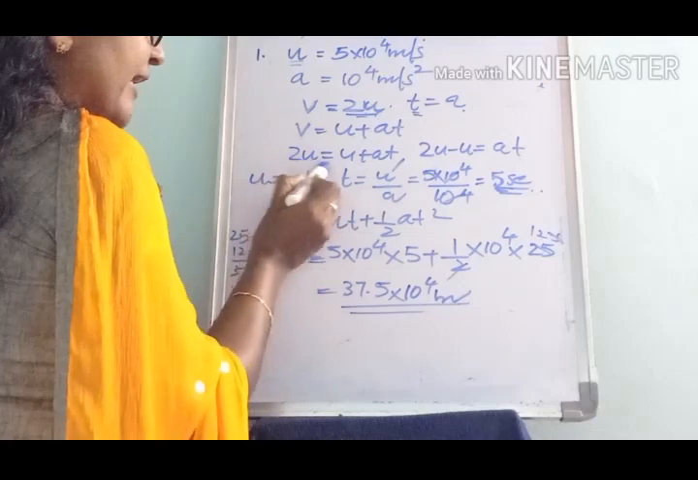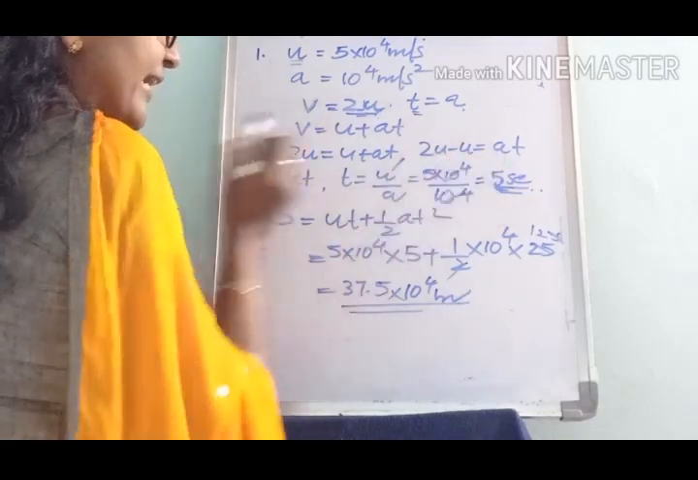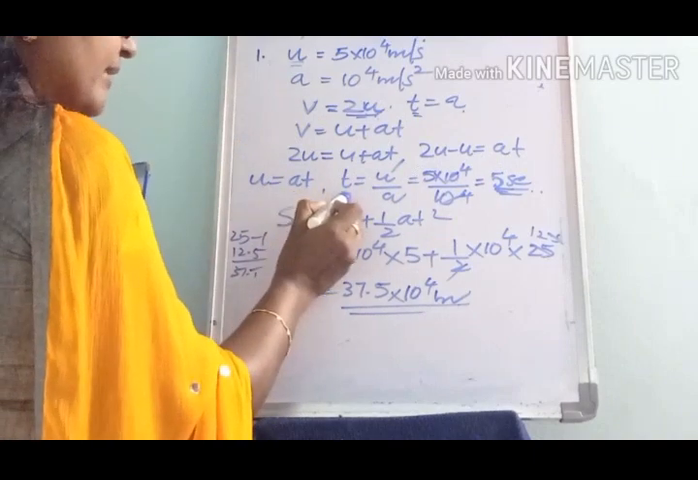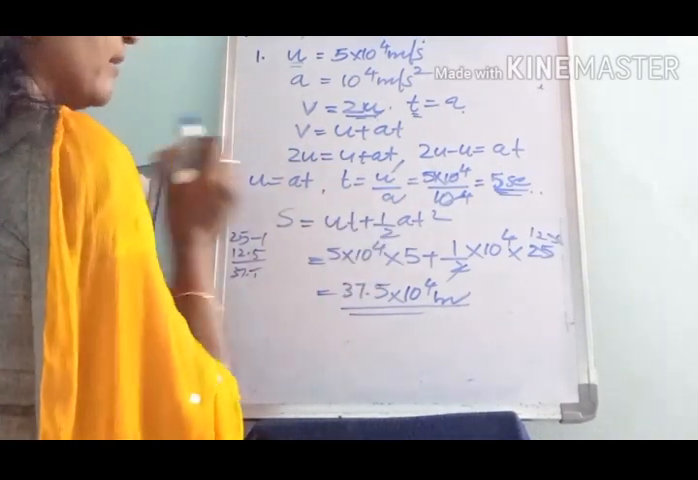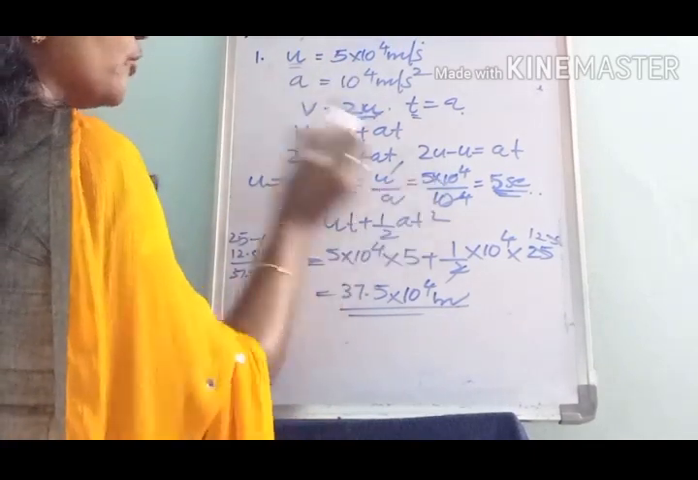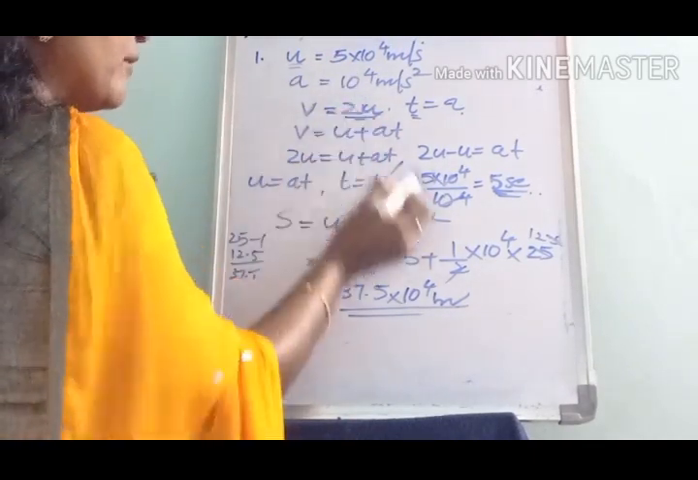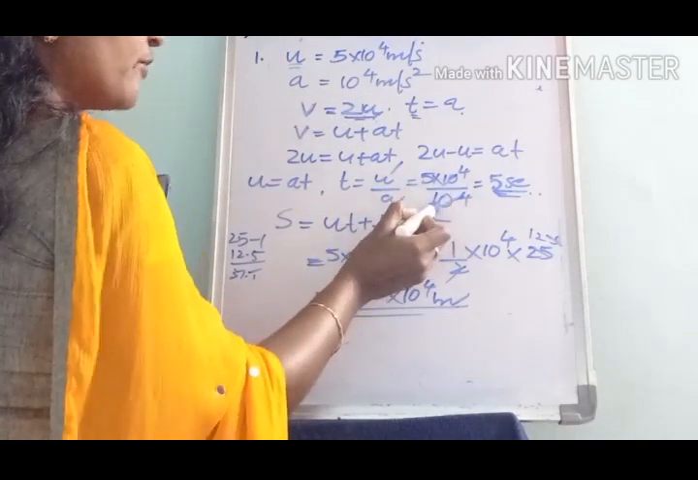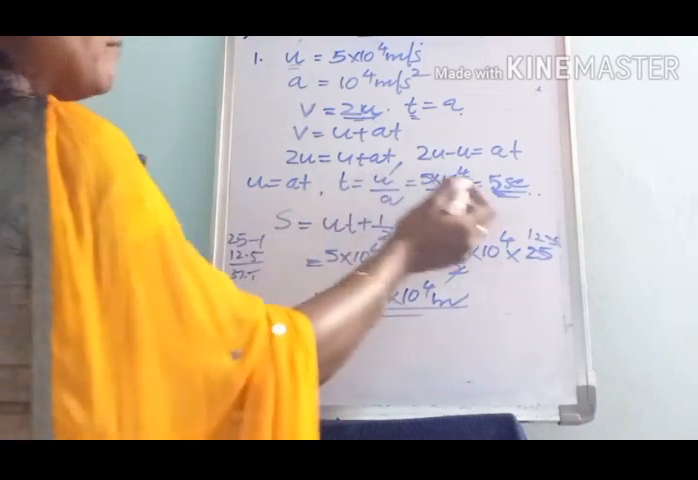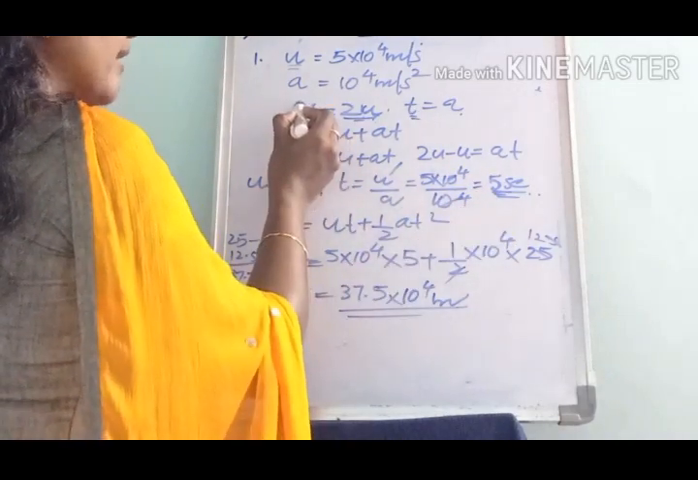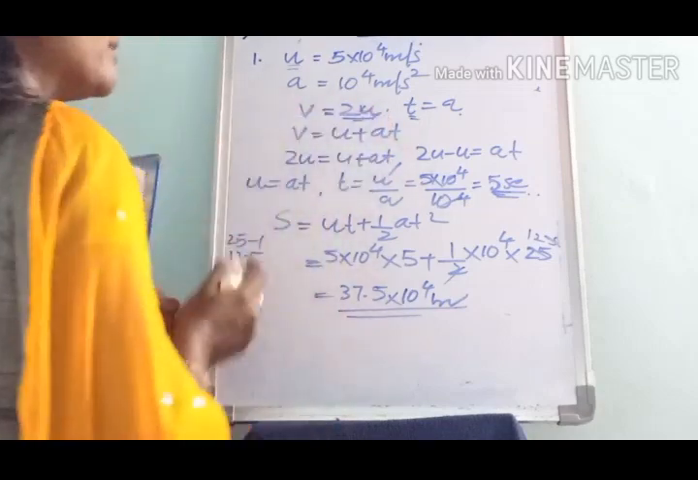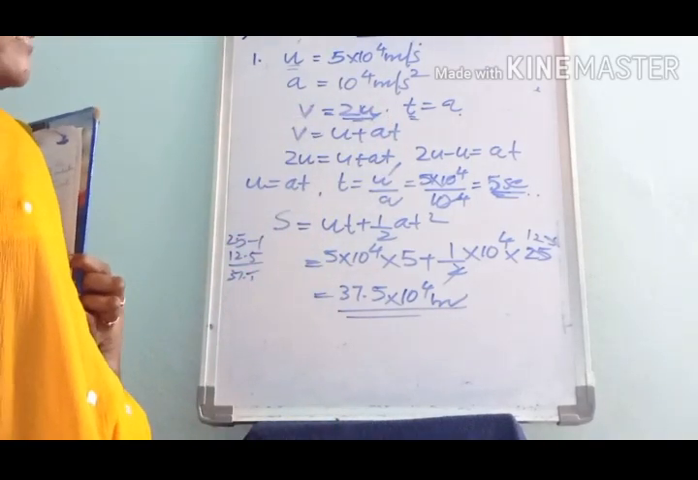That is 2u equal to u plus at. This can be written as 2u minus u equal to at, so u equal to at. That is, t can be written as u by a. Then substitute for u and a. u equal to 5 into 10 power 4 and a is 10 power 4. The 10 power 4 cancels and we get 5 seconds. So at 5 seconds, the final velocity of the electron is equal to double its initial velocity.